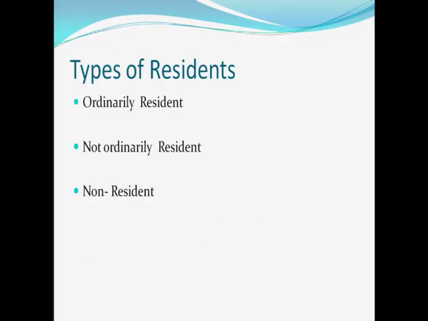Now, we will talk about residential status. There are three types of residents. Either the person is an ordinarily resident, not ordinarily resident or non-resident. The term ordinary resident is denoted to understand that a person who satisfies the conditions laid down under section 6 of the Income Tax Act, which determine the status of an individual. If he satisfies those conditions, he will be called an ordinary resident.